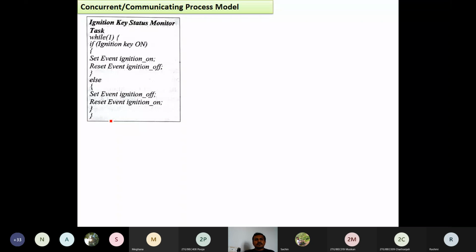So here the ignition key status monitoring task runs continuously for infinite times, with a while one loop. This program will not be turned off. It is continuously working in the system unless the car itself is off, that is, the ignition key is off.